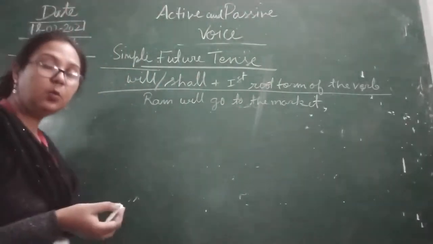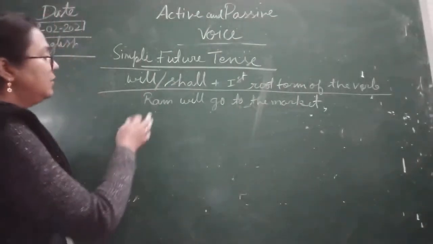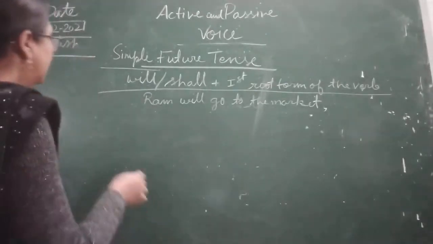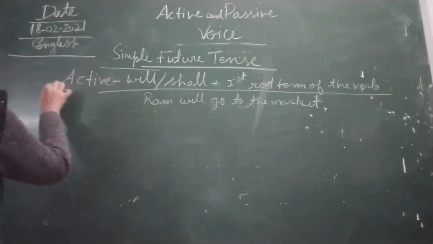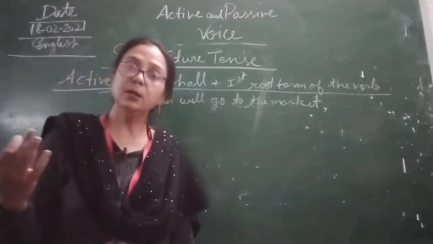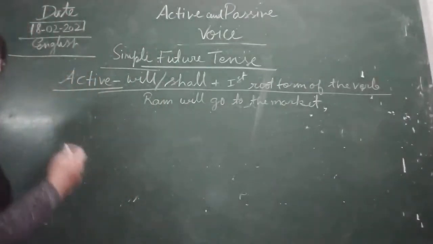Now, what is the rule of making active voice? Similarly, as we have done, will, shall plus first form of the verb. This is the rule of making active voice. Similarly, we are using it in the simple future tense. The same thing will be followed in the active voice.